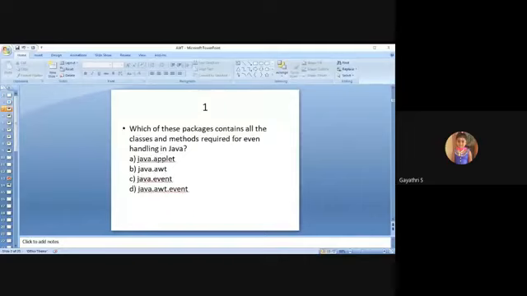Which of these packages contains all the classes and methods required for event handling in Java? Kindly post your answer in the chat box.